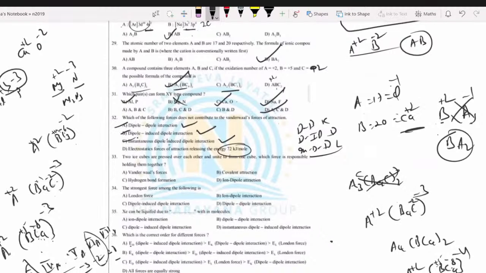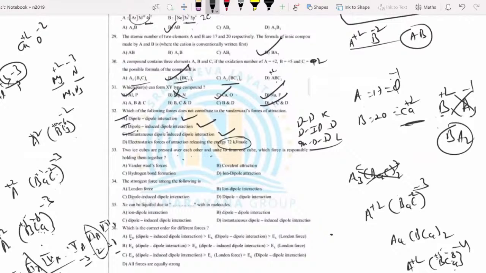Now, two ice cubes are pressed over each other and unite to form a cube. Which force is responsible for holding them? Sir, water always has hydrogen bond. Water always has hydrogen bond. So these are not the responsible ones.